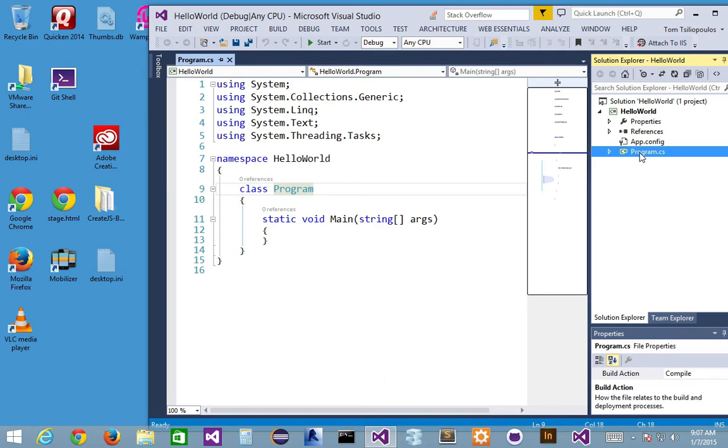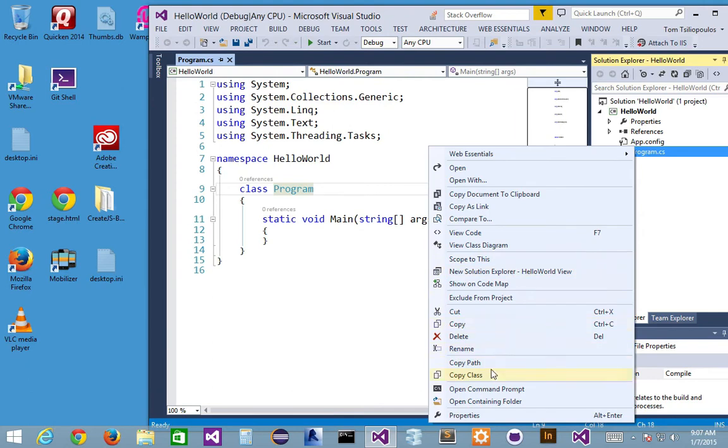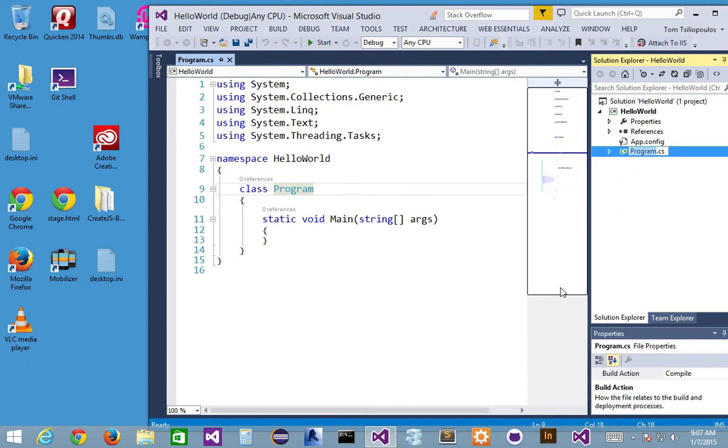Automatic? I'll change it automatic? That's good to know because some people forget that happens. So if I go right here and I go rename, I'm refactoring again, but in this particular case, it actually affects the class. And if I go here and call this hello world, can I do that? Can I say I have a hello world solution, a hello world program, and a hello world class?